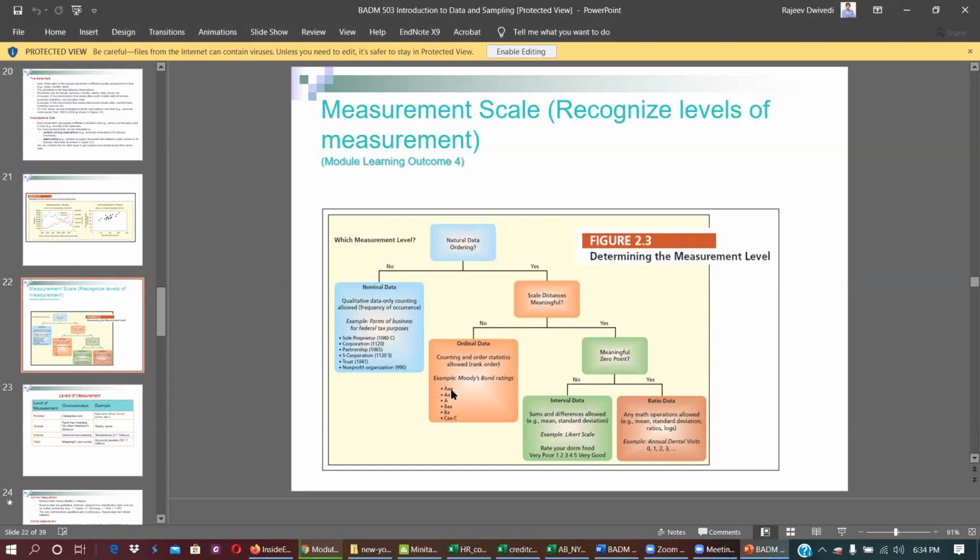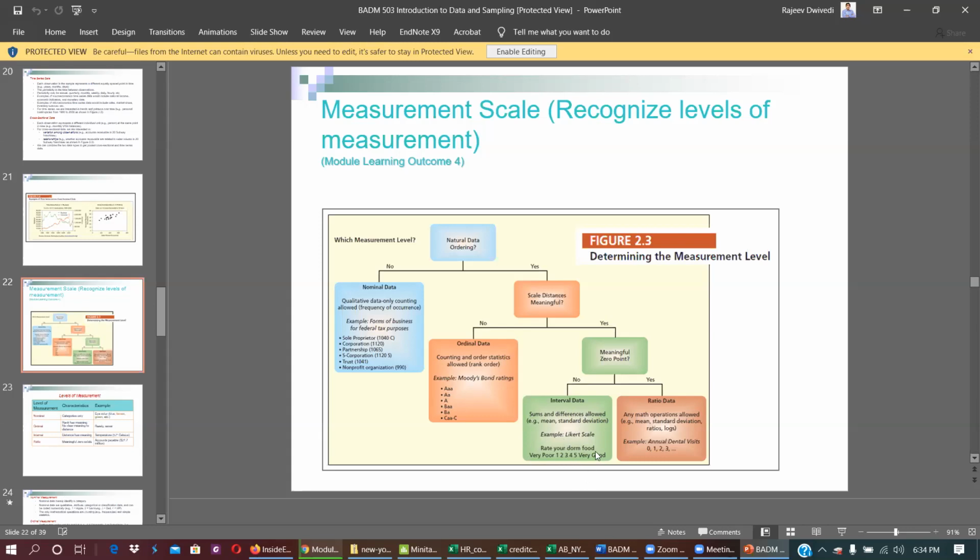So here, for example, in ordinal data, AA or AAA, what is the difference between these two? We don't know. AA to A, we don't know exactly how much difference there is, but here the difference is equal between, let's say, 1 to 2, 2 to 3, 3 to 4, 4 to 5.